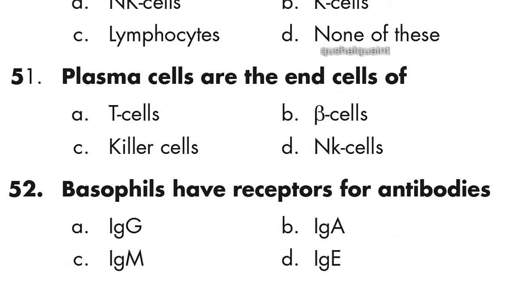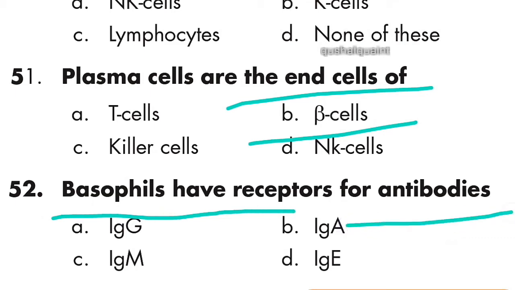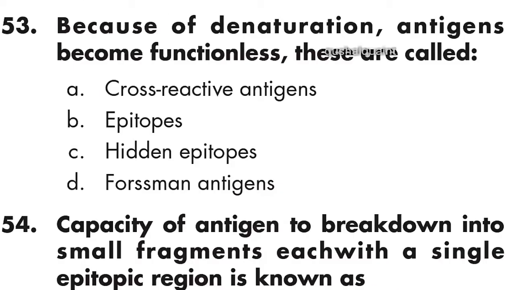51st question: plasma cells are the end cells of B cells. Option B is right, B cells. 52nd: basophils have receptors for antibodies, IgE. Option D is right, IgE. Question number 53: because of denaturation, antigens become functionless. These are called hidden epitopes. Option C, hidden epitopes.